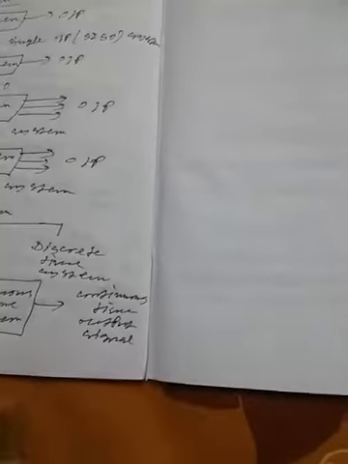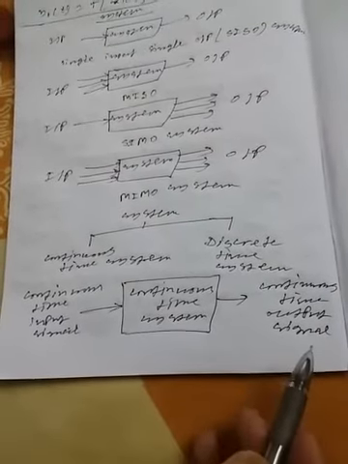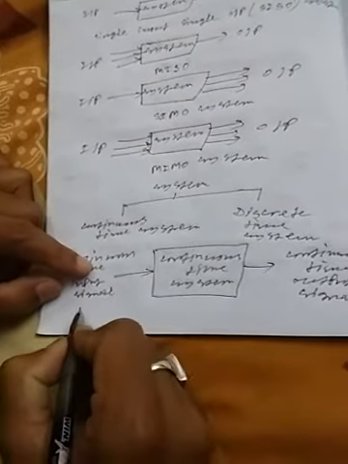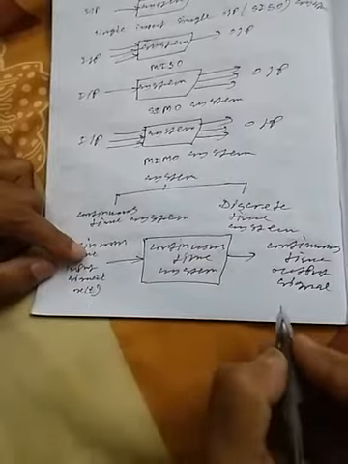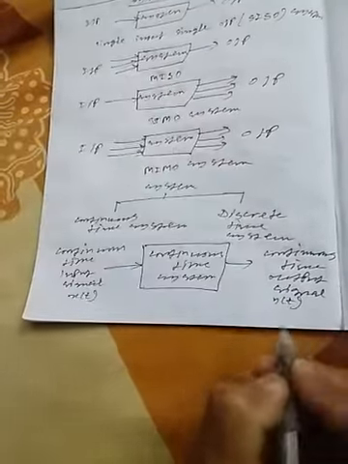A system is said to be linear when it satisfies the superposition principle. Now here we can see that a system has an input and an output. For a continuous time system, the input is represented by x(t), where t represents continuous time, and the output is represented by y(t).